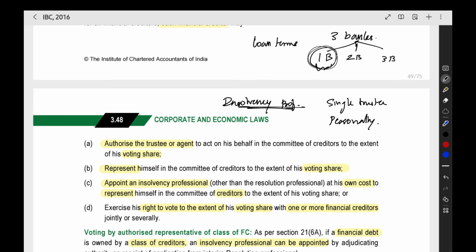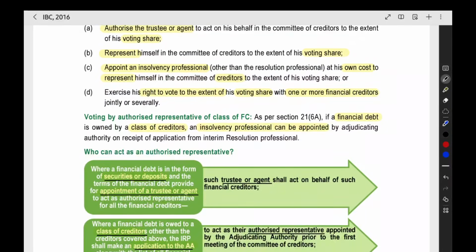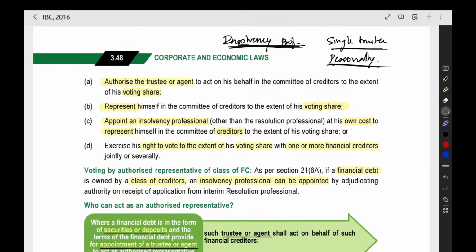They can appoint a single trustee together, or personally appoint some other person, or appoint an insolvency professional, or these three can combine and exercise their voting share themselves. So these are the options the bank has.